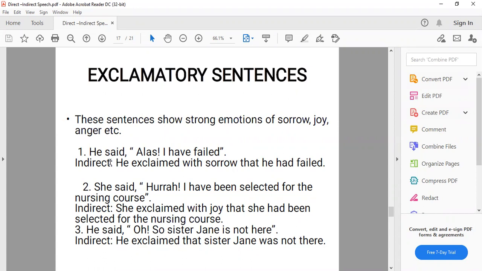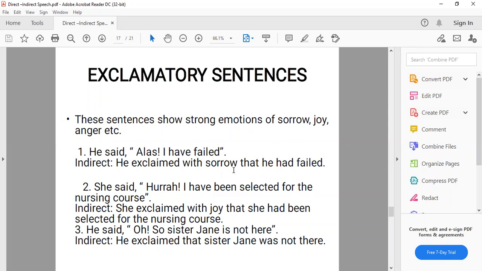As in this sentence, we have the word alas that gives us expression of sorrow. So we will add this expression in the reporting verb, and this word will be removed in the indirect speech. He said, "Alas, I have failed." He exclaimed with sorrow. Please note down the spellings. Don't write wrong spellings of exclaimed. Alas is an expression of sorrow. So this expression is added here.